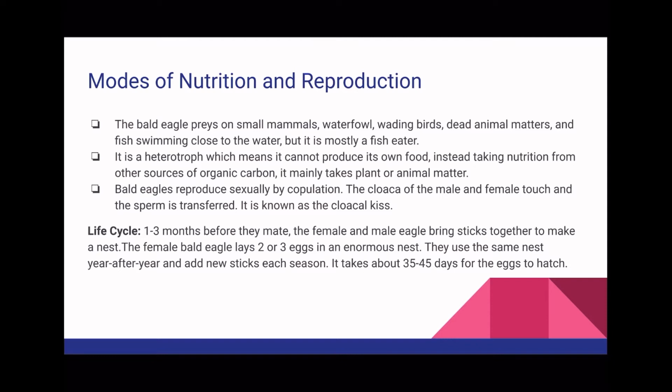Bald eagles reproduce sexually by copulation. The cloacae of the male and the female touch and the sperm is transferred. It is known as the cloacal kiss.